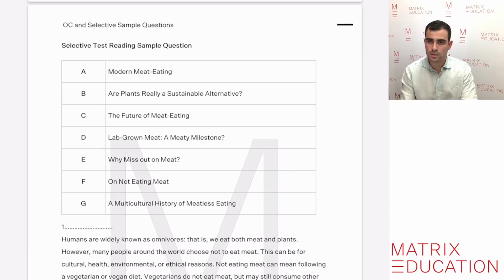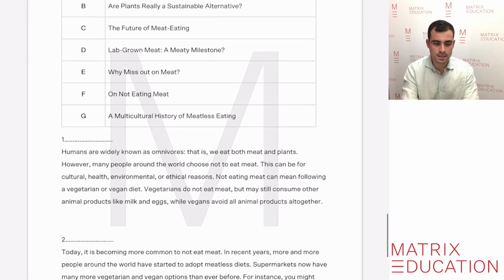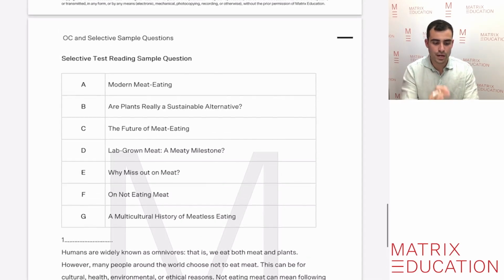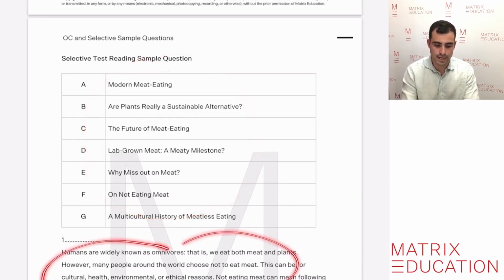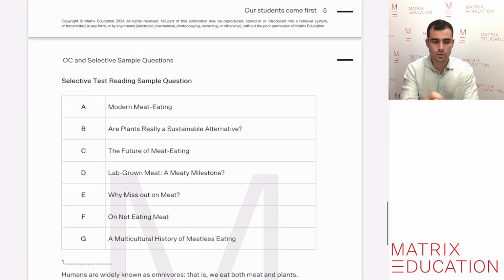This is a little bit different to the OC, where we're just given some titles of what could possibly be the title of each of the extracts. We're only going to go through two today, but there would be a full list, and you need to match the possible title to the extract that you read. And different to the first time that we did in the OC, there's only going to be one response.